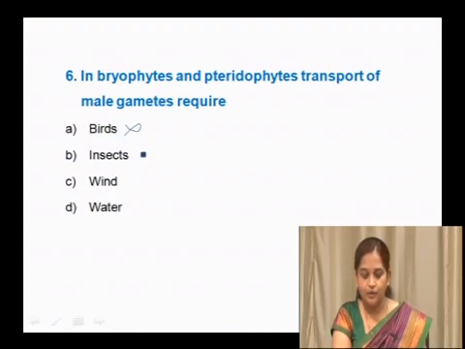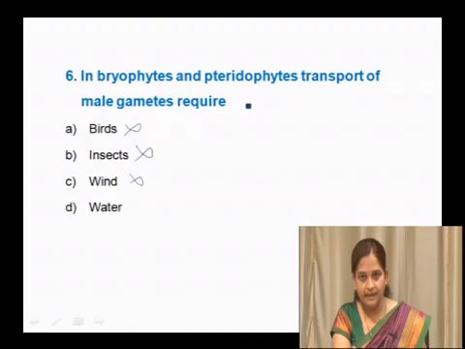Insects are also not involved, as entomophily comes under pollination. Wind is also not an option. Here pollen grains are transferred through wind and it is called anemophily. But because we know bryophytes and pteridophytes, even though bryophytes are amphibians, depend on water for their reproduction.